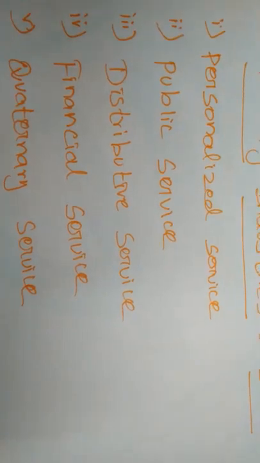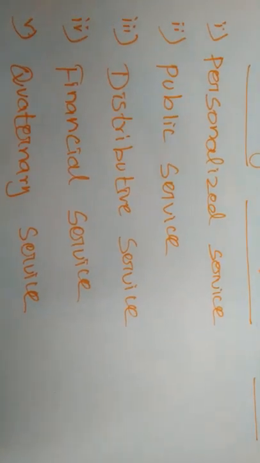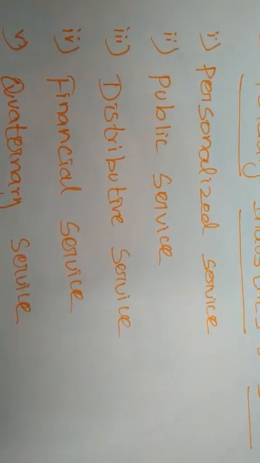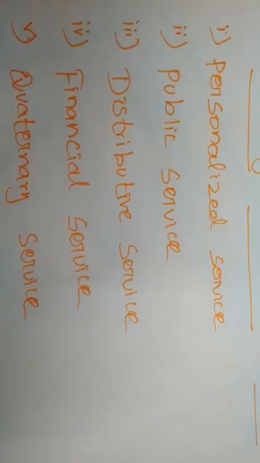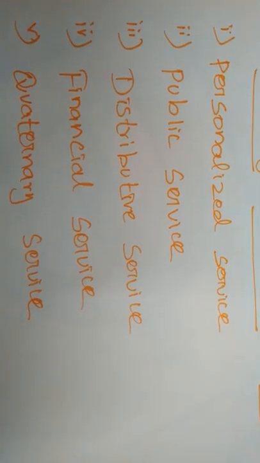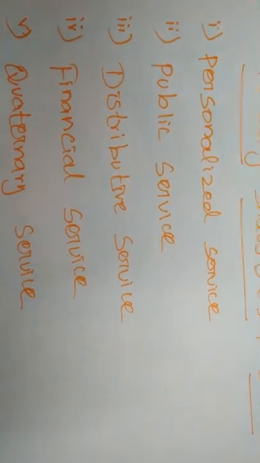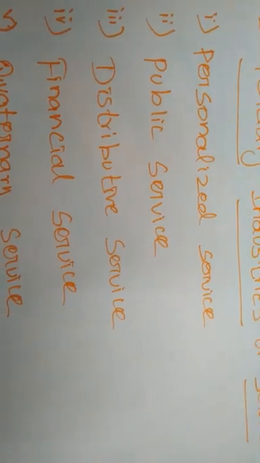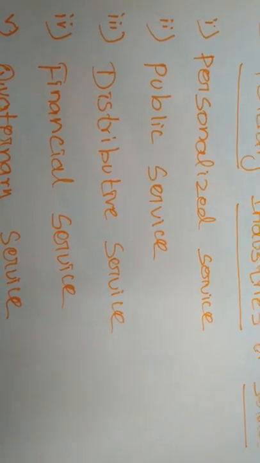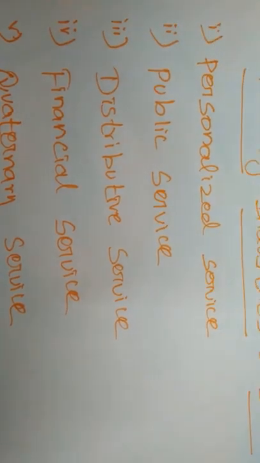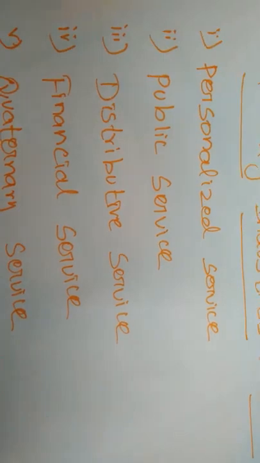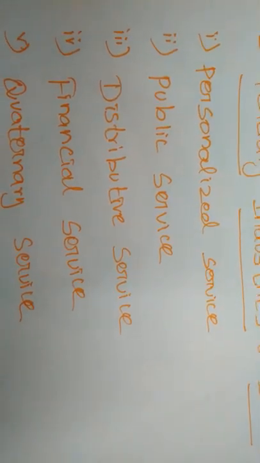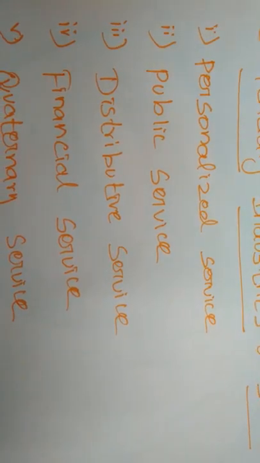Whenever we are unable to repair some commodities and at the same time it is repaired by others, that may be considered a personalized service. If we are unable to do some work for our daily purposes and that work is fulfilled by others, we can consider it a personalized service, right?